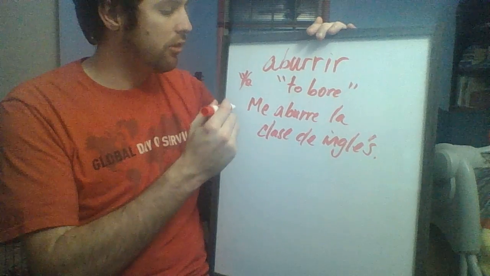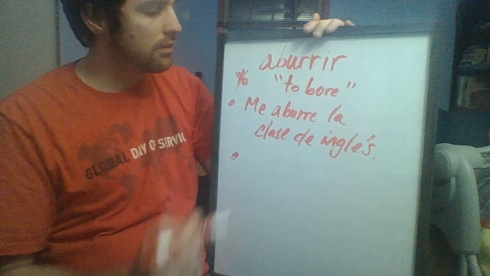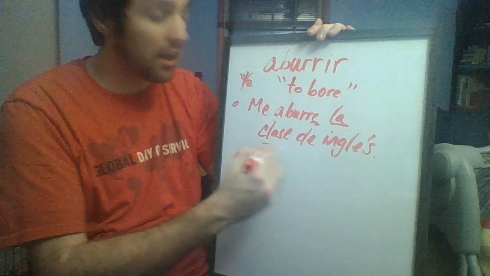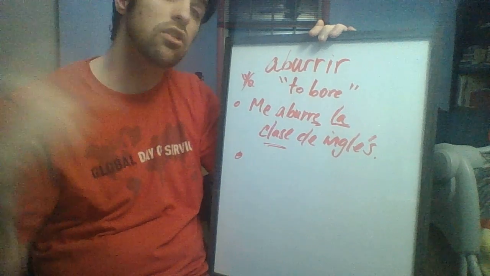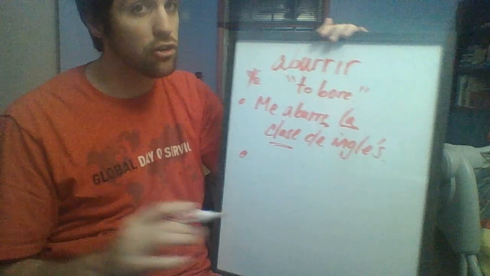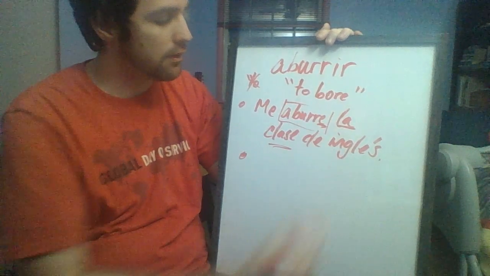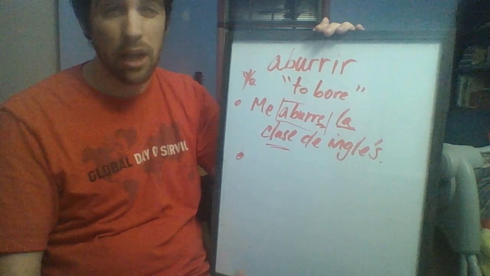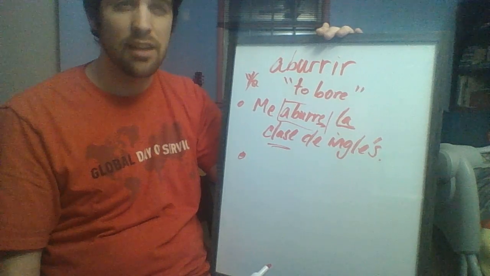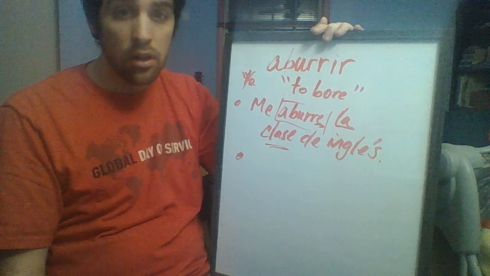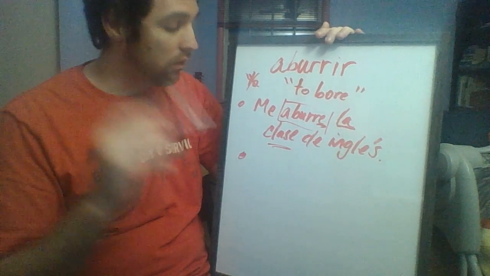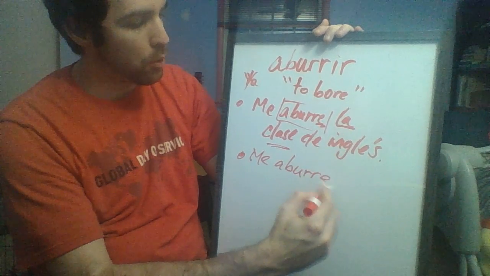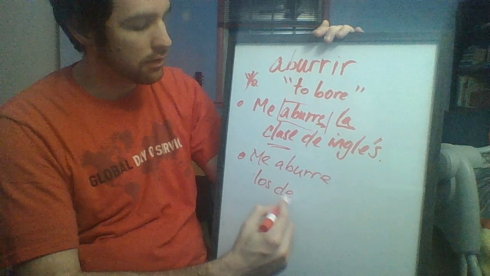Now, we want to make sure that we're doing this the same way we saw with gustar, in that here we're talking about la clase, which is singular. And so if we want to talk about something that's plural, we need to make that change with our verb, right? And so let's give an example going back to our chapter 4 or chapter 5 vocabulary, right? Sports. Now let's say you are one of the people who think that sports are boring, which is fair, right? Some people just don't like it. So we might say, me aburre los deportes.